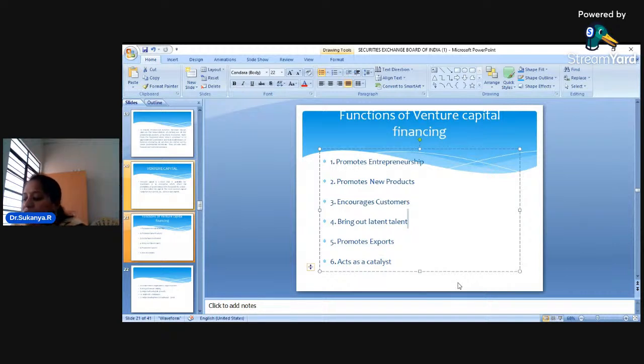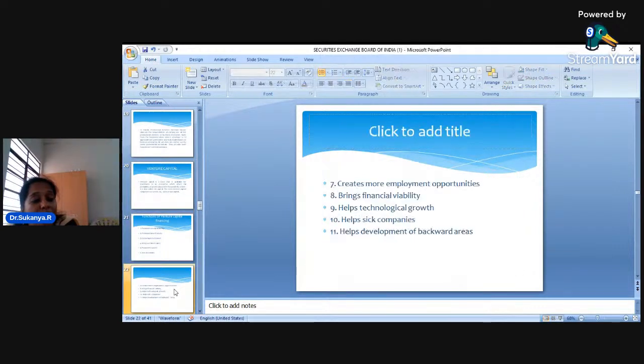See, these financial institutions that provide venture capital not only give financial assistance, but they also help in management activities. They provide marketing activities. They provide help in that. That means to say, once I start with one company and introduce a new product, even for selling that particular product, venture capital companies will play a very important role, and they are trying to bring out some latent talent. That means people who have a lot of talent can come and start their own venture by obtaining money from the venture capital companies.